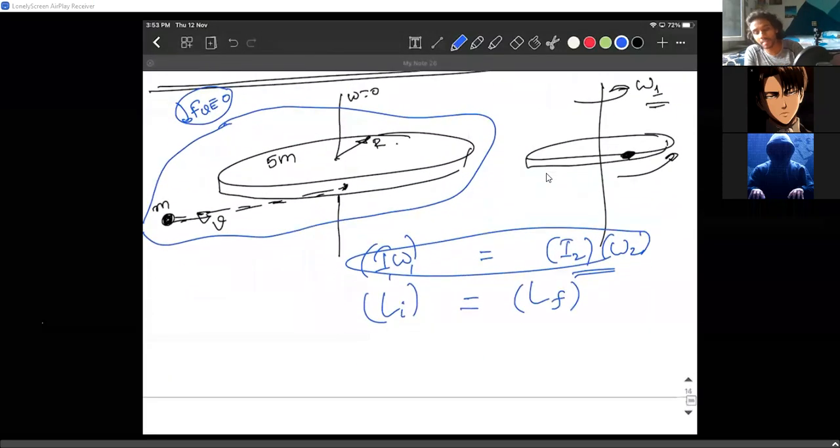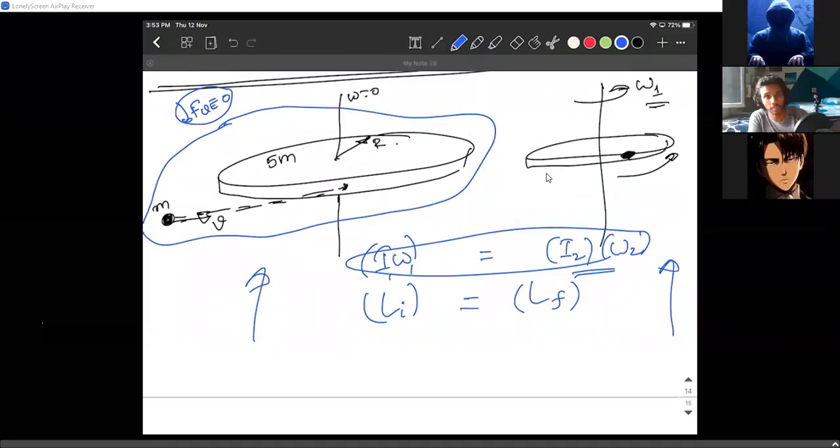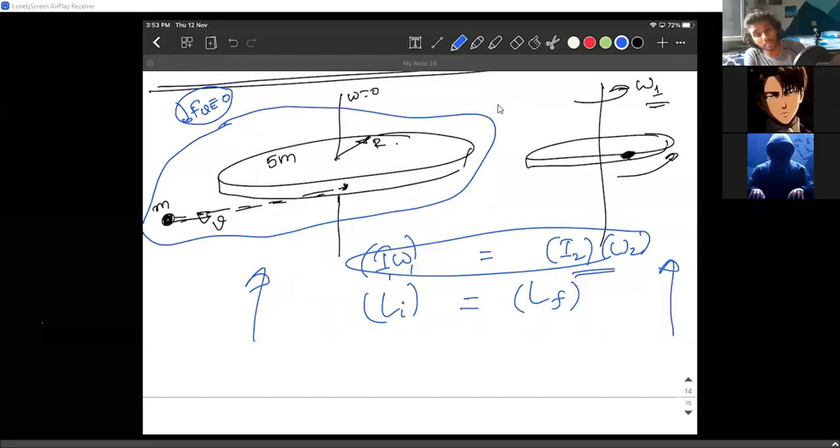But can anybody tell me? I'm saying that there is some initial angular momentum, which is not 0. Can somebody tell me how we are getting some initial angular momentum? Anybody else? Yeah, tell me. Sir, the particle that is moving, we can take angular momentum about that point. Exactly. I clearly mentioned that to write the angular momentum of a particle, it doesn't really have to go in a circular motion. It just needs to have some perpendicular distance from the axis.